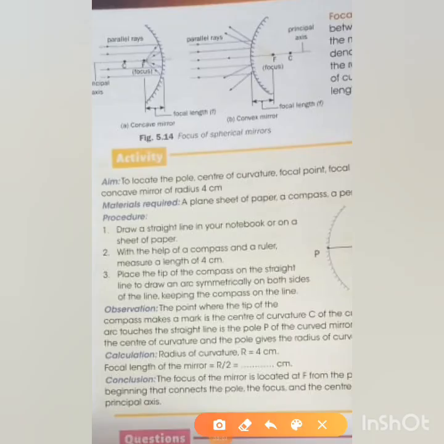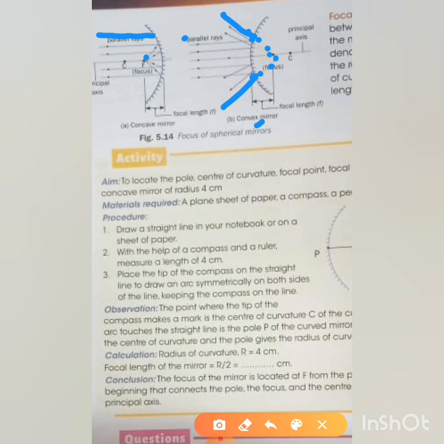In case of a concave mirror, as you can see, the rays of light parallel to the principal axis after reflection meet at the point F. This F is known as the focus for a concave mirror. But in case of a convex mirror, you will see the rays of light which are parallel to the principal axis after reflection diverge or spread out, and if extended backwards, they will appear to come from a point F on the other side of the mirror. That point F is known as the focus for a convex mirror. So in case of a concave mirror and a convex mirror, the focus is different.